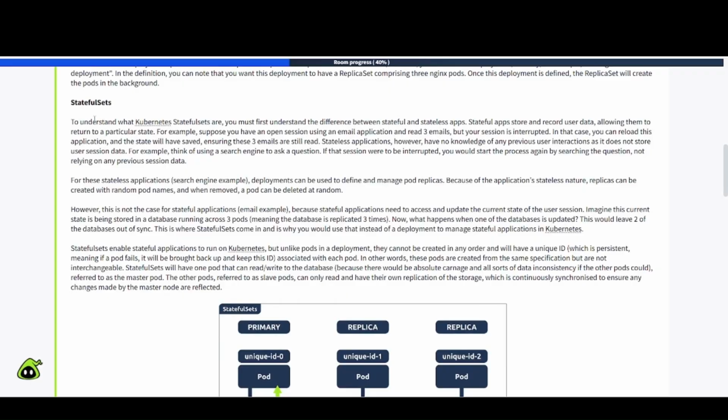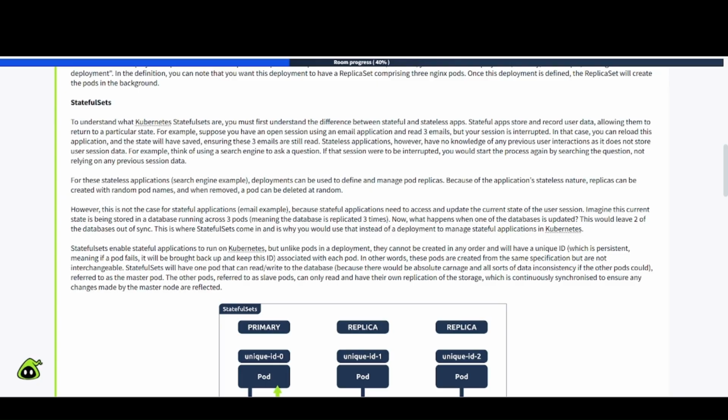Stateful sets. To understand what Kubernetes stateful sets are, you must first understand the difference between stateful and stateless apps. Stateful apps store and record user data, allowing them to return to a particular state. For example, suppose you have an open session using an email application and read 3 emails, but your session is interrupted.